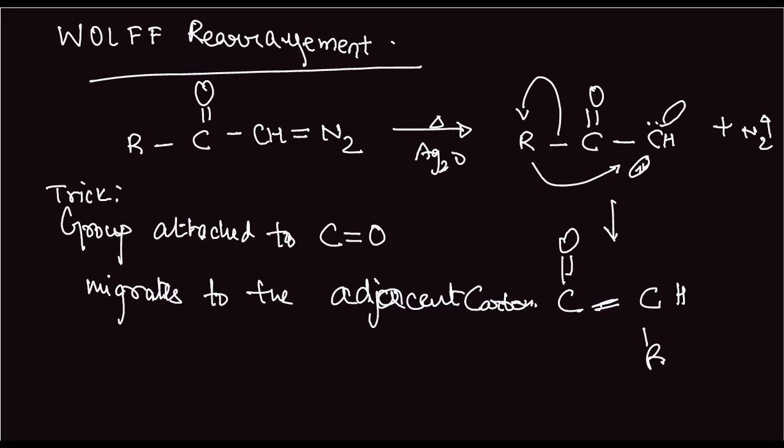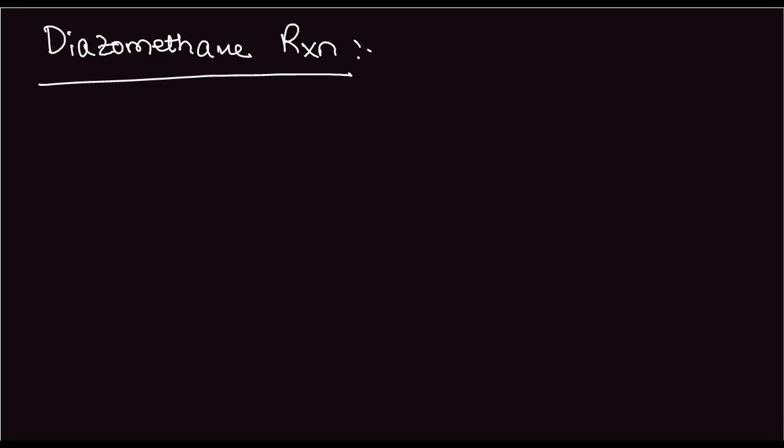Now, the next reaction is the reaction of diazomethane. This is a very, very important reaction. What happens in this reaction is we have CH2 attached to a diazo group, and there is a minus sign on top of it, and N has a plus sign on top of it. So this is the CH2 group, and CH2 minus is the nucleophile here.